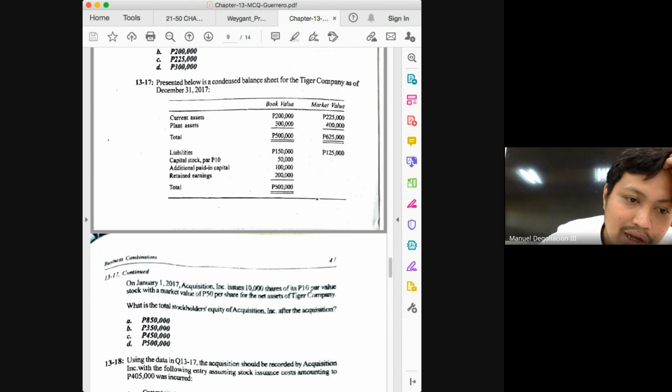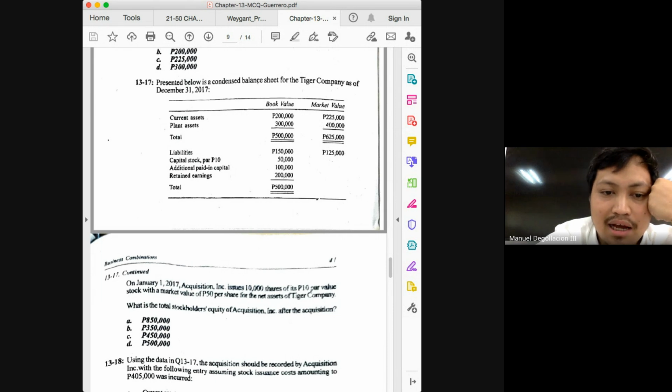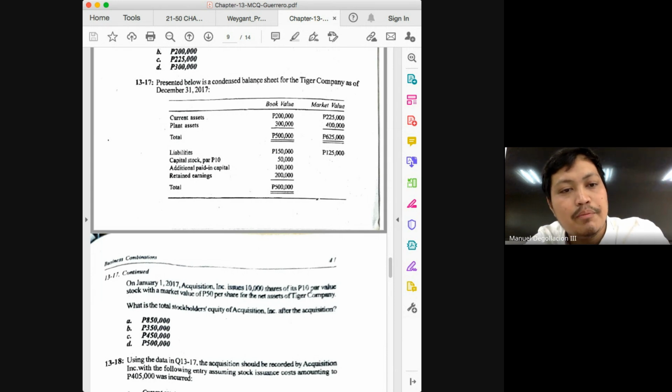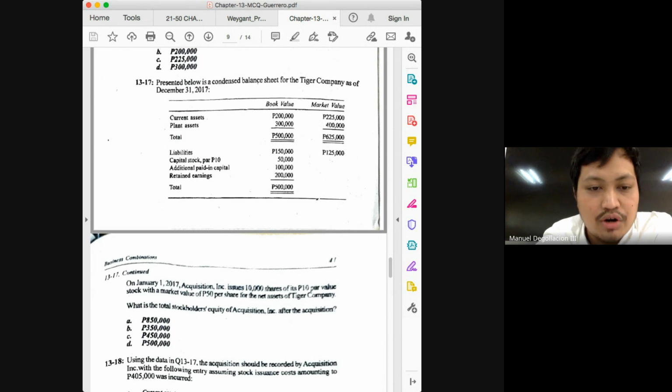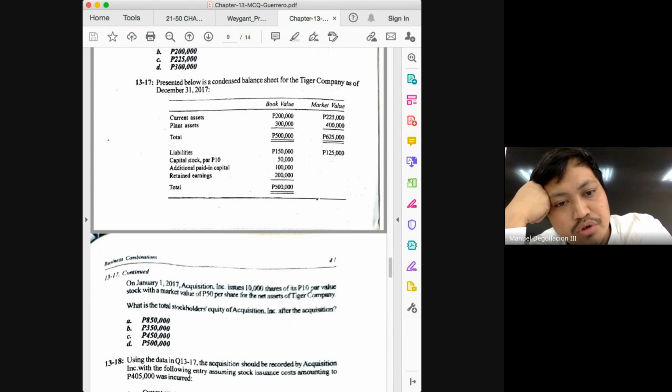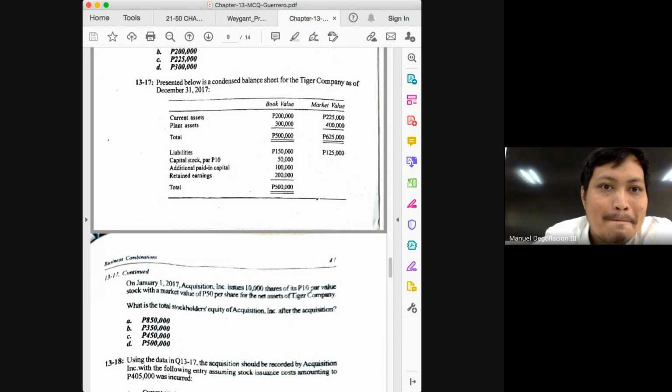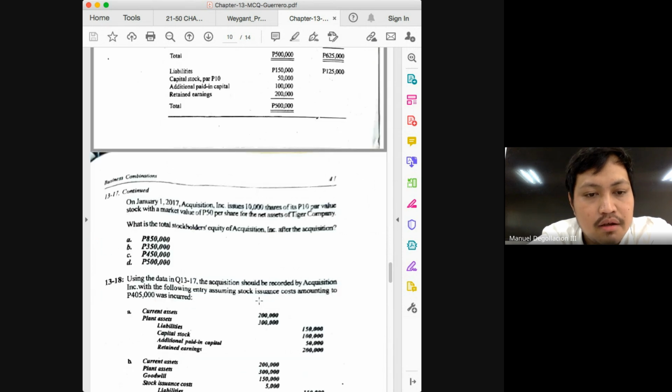But how can we break down the 500,000, class? For the share capital, just use the par value first, 10,000 times 10. You will have share capital of 100,000, and then where else will the rest go? It will go to your share premium or your additional paid-in capital in the amount of 400,000. I don't think this is a good problem. For this to be a good problem, you should have a previous balance for the equity of the acquirer. Okay, the answer there would simply be 500,000.